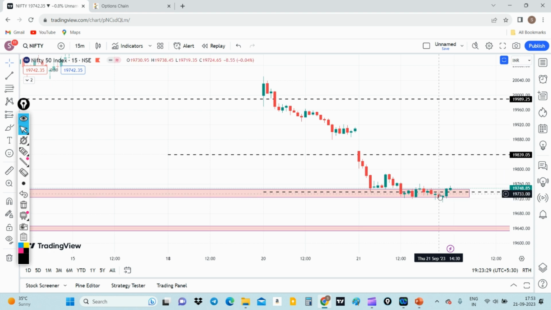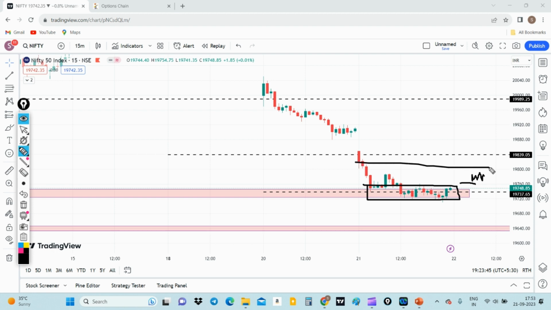Let's see Nifty on that smaller time frame, around 15 minutes. We have seen a full consolidation happening around 19,700. So if tomorrow Nifty opens around a flattish zone or somewhere around 19,750, then it might consolidate in this entire zone, around 19,800 to 19,750. So if Nifty opens almost flattish to 19,700 and 730, we might see a slight correction, and then there might be a bounce back again, entering this zone.